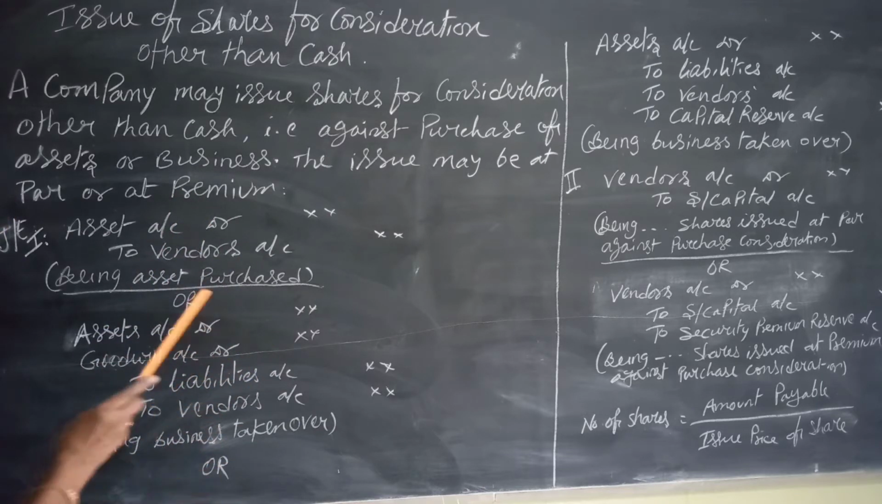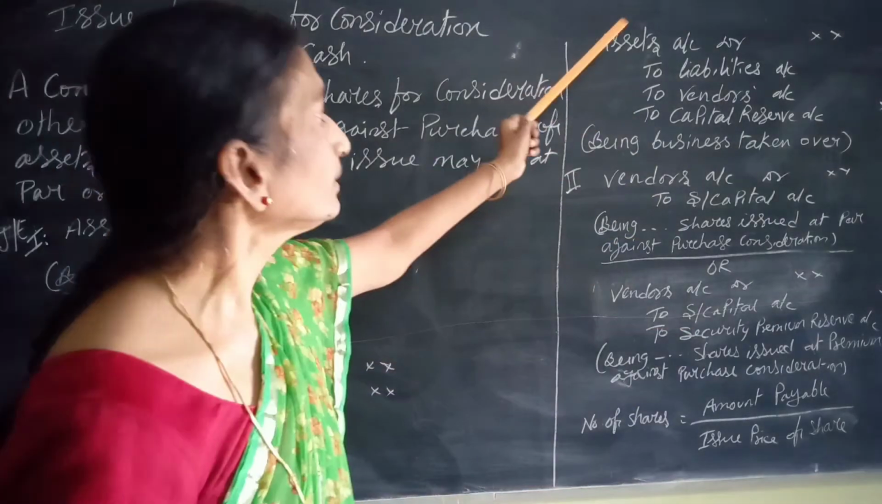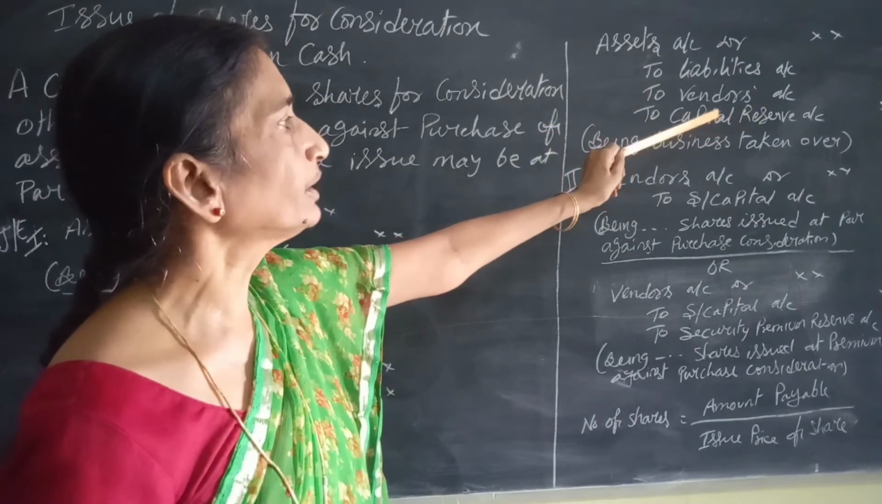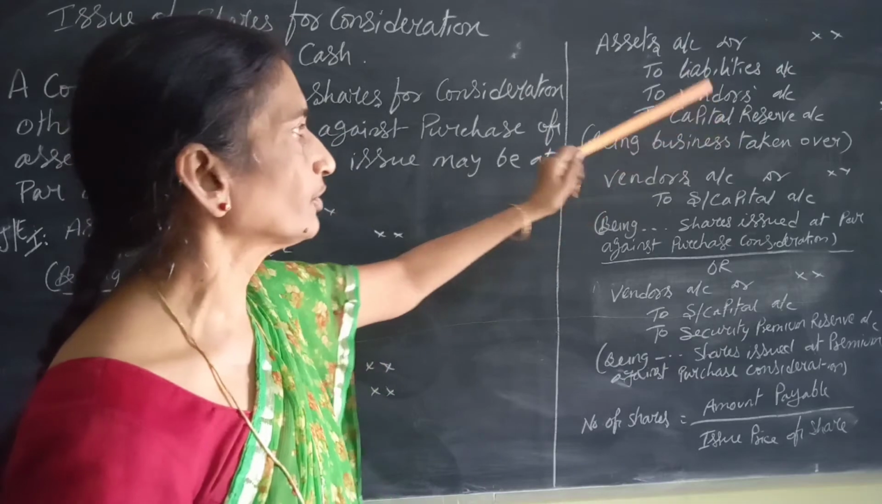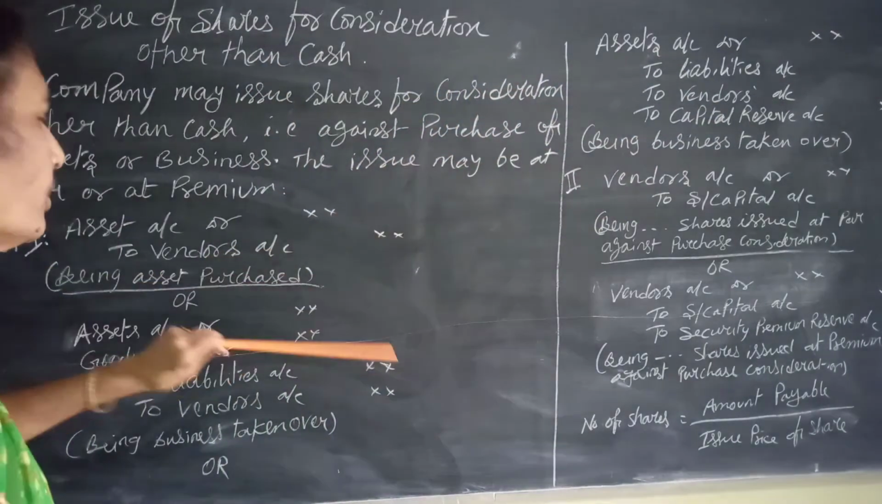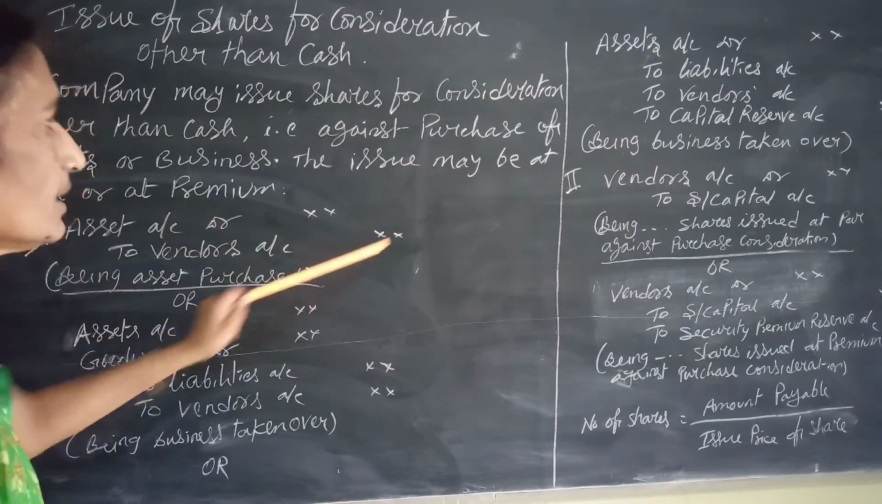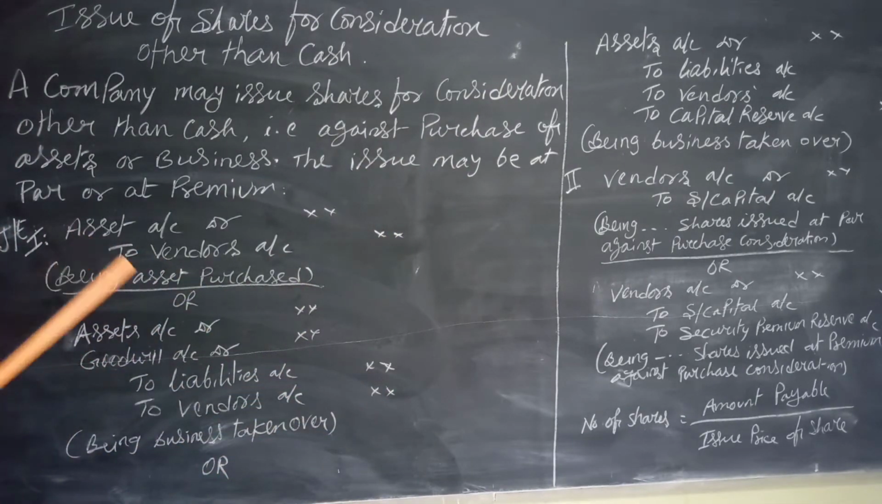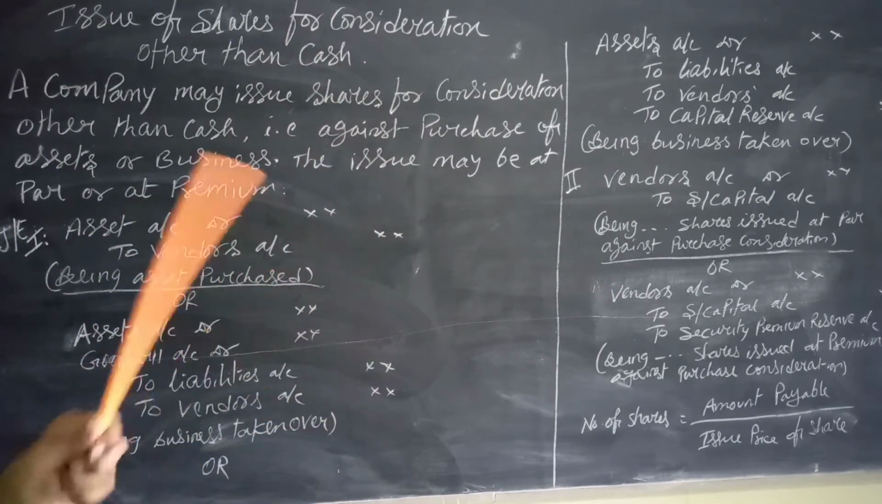Sometimes, assets account debit to liabilities and to vendors, but the debit is greater than the credits. Then in such a case, the difference is put to the credit of capital reserve account, being business taken over. Here, either of these entries will be taken. Either this or that, not all three.